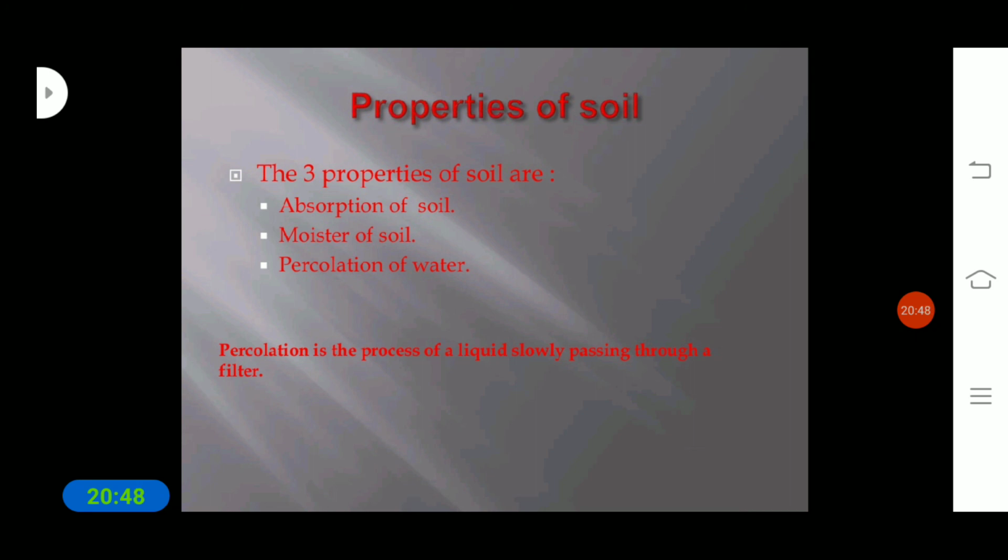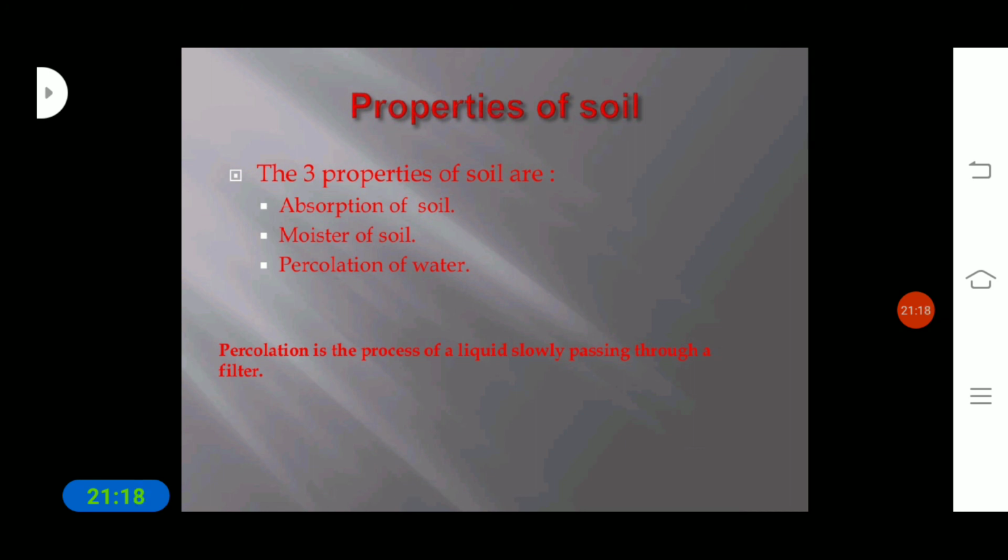What is meant by percolation of water? The word percolate means to filter or ooze gradually, especially through a porous surface. Here, percolation means the passage of water from the surface into the soil.